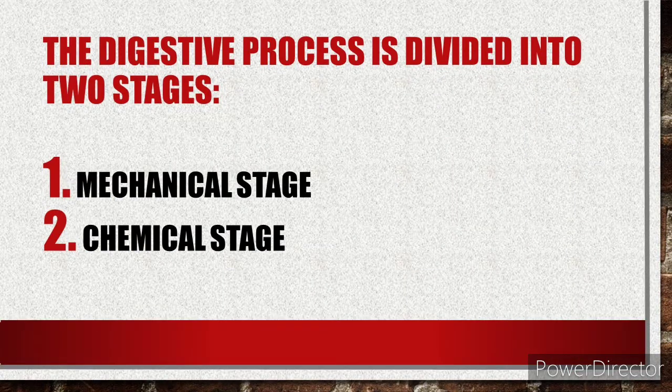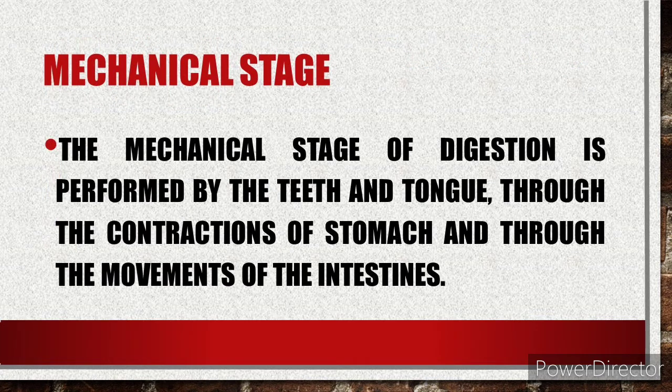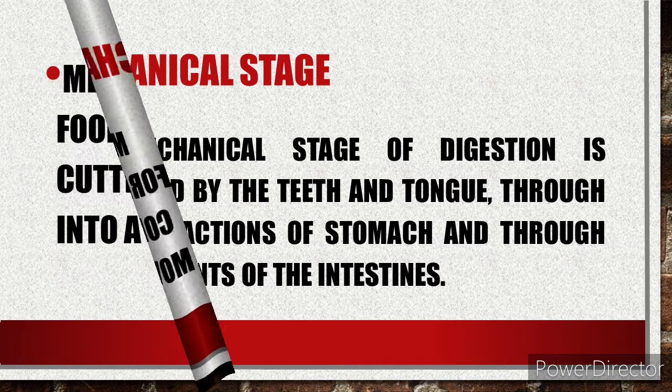The digestive process is divided into two stages. 1. Mechanical stage and 2. Chemical stage. Mechanical stage. The mechanical stage of digestion is performed by the teeth and tongue, through the contractions of stomach, and through the movement of the intestines.